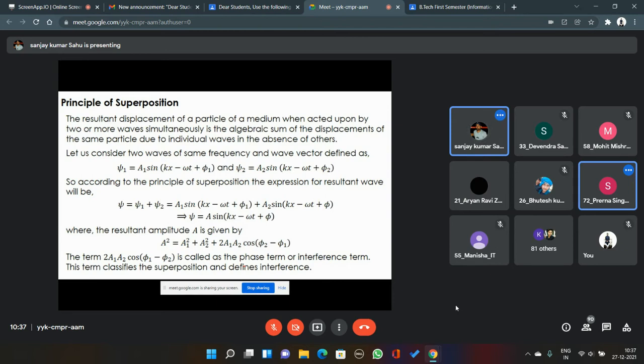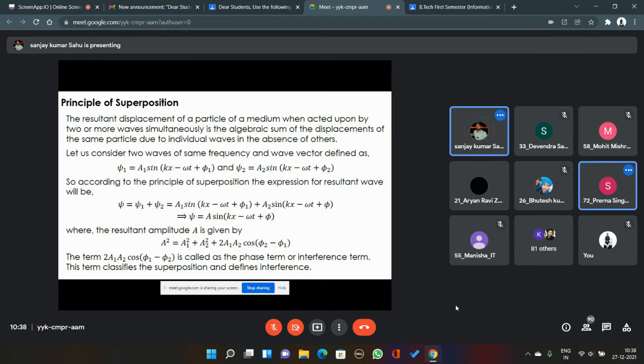In case of wave mechanics or wave optics, when two waves propagate in a certain direction, that may be in the same direction or opposite direction, one wave superimposes with the other wave, and that phenomenon is called superposition of waves. But that superposition does happen as per certain rules and regulations. Those rules and regulations we'll be discussing today, and those are called principles of superposition.